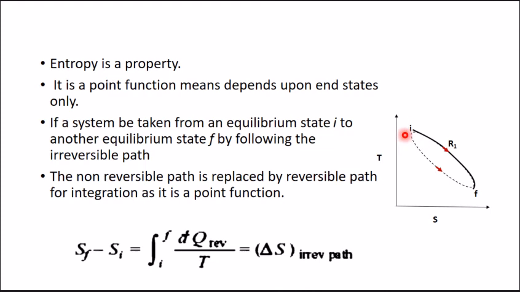It only depends upon its end states, I and F. So for these end states, we will find the entropy change of the reversible path. We will integrate over this reversible path, and we will find Sf minus Si equal to integration I to F dq reversible by T, and that value is delta S of the irreversible path.